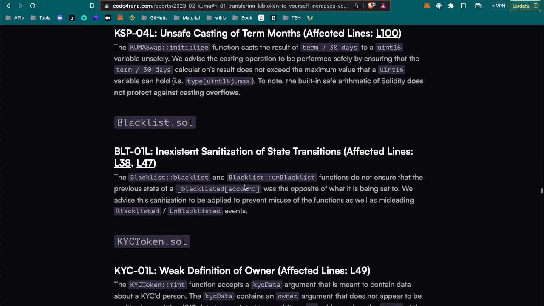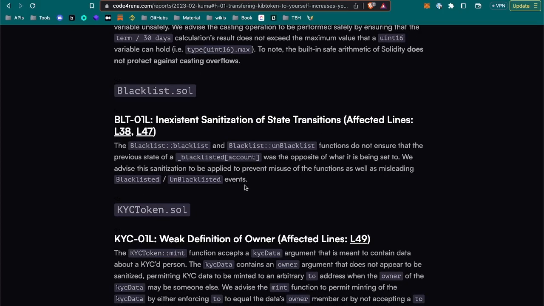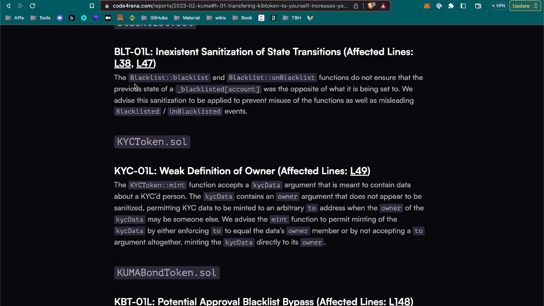In existing citation of state transitions does not ensure that the previous state was the opposite of what it is being set to. We advise a check to be applied to prevent misuse of the function as well as misleading events.